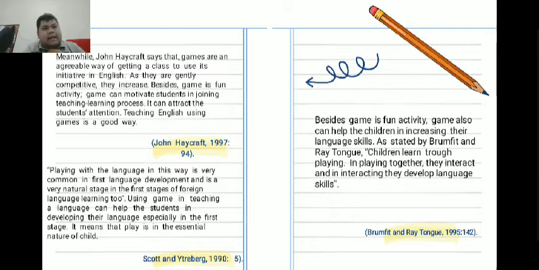In playing together, they interact, and they develop language skills. So the presentation will be continued by my other member on the effectiveness of using games in teaching English.